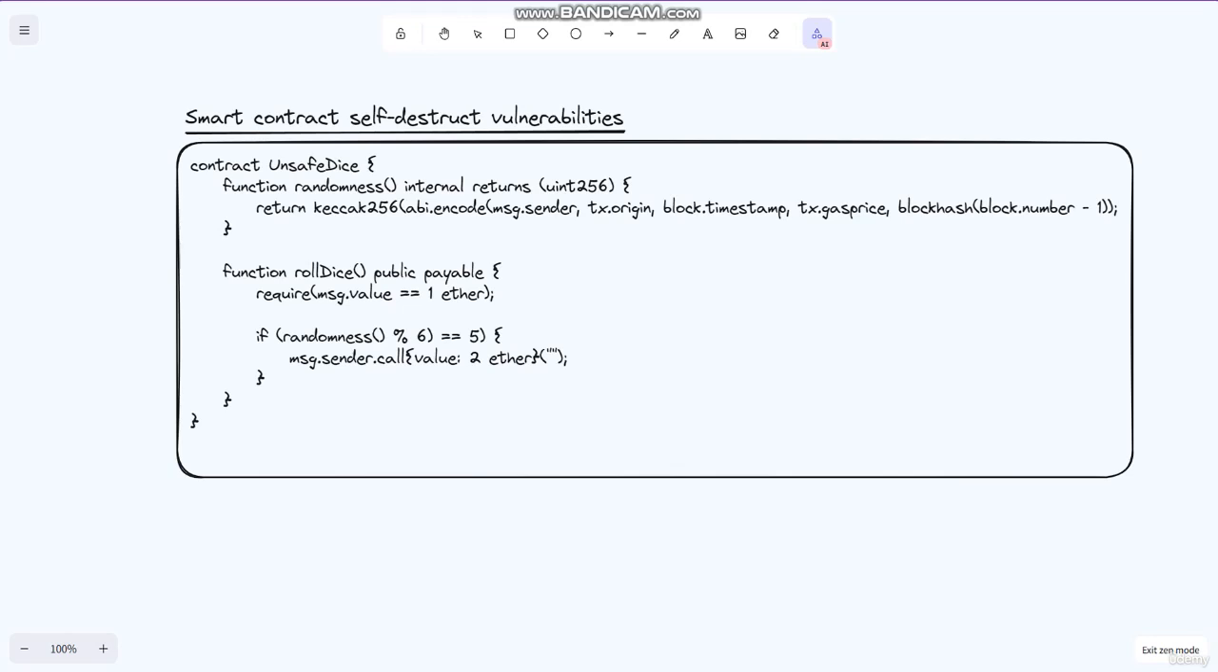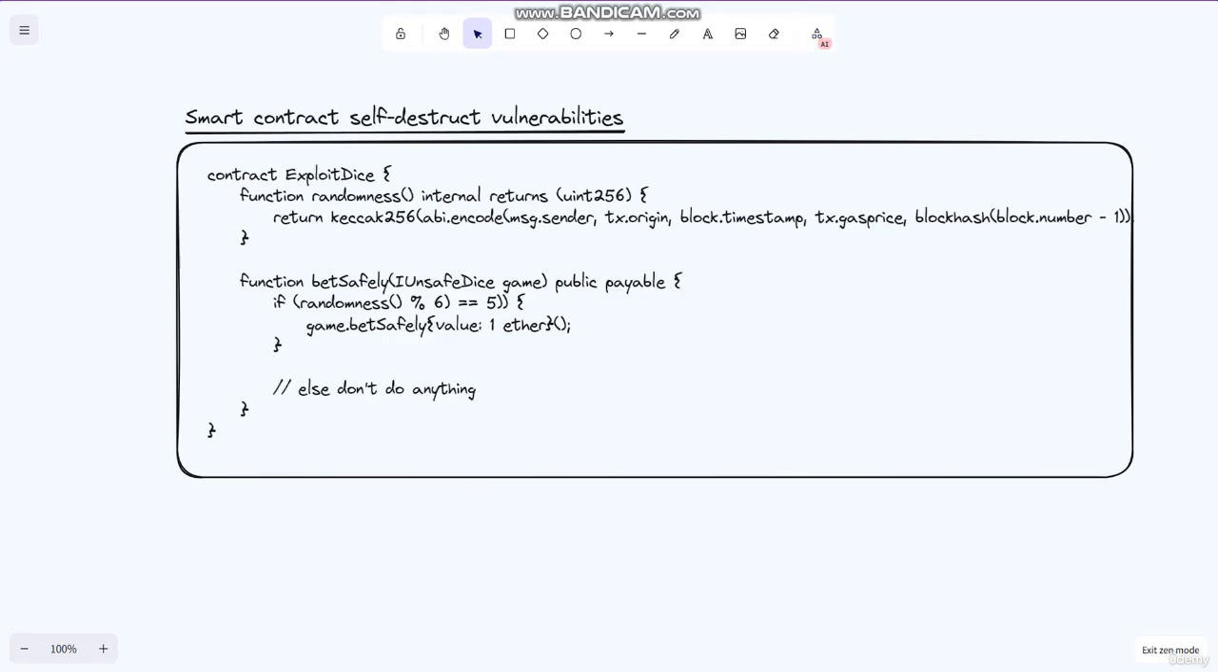Let's take an example of the exploit contract. Here is the example of the exploit contract. In this code, the attacker creates an instance of the exploit contract and sends it ether. The exploit contract then calls the bet safely function. You can see here we have written bet safely.